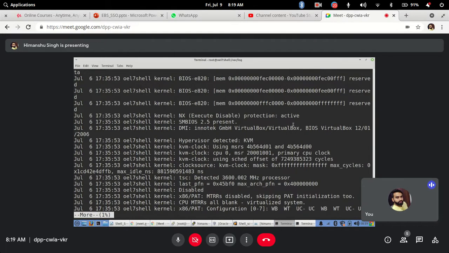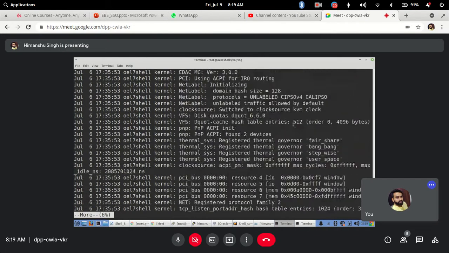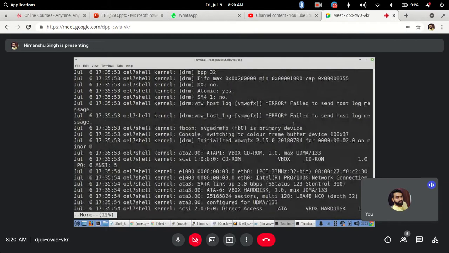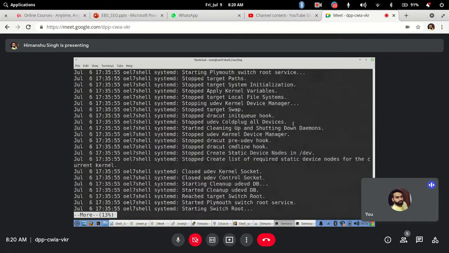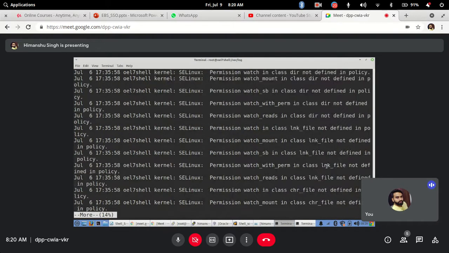Then if I again press space, again it will keep moving to the next page, but it is moving one page at a time. Getting it? So it will not display everything on your screen and make it jumbled for you. It will display page by page so that you can easily read one page, press space, go ahead and read the other page, and keep reading page by page. Clear?